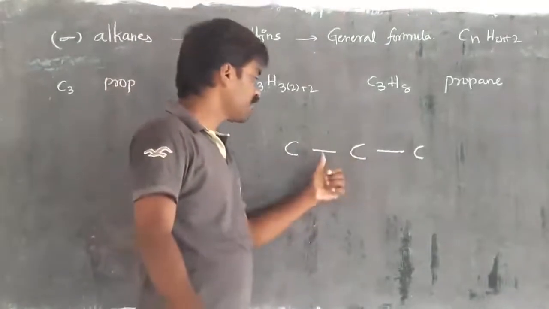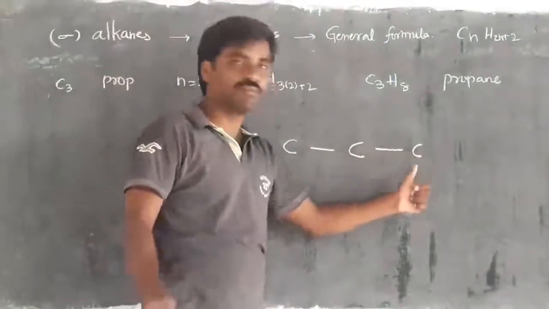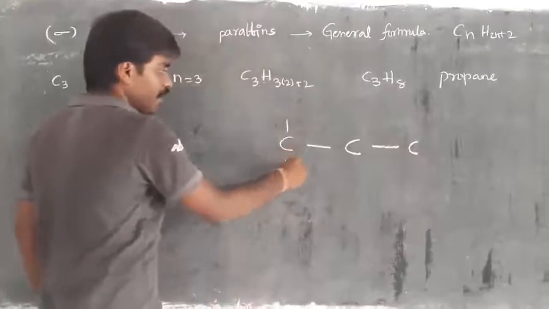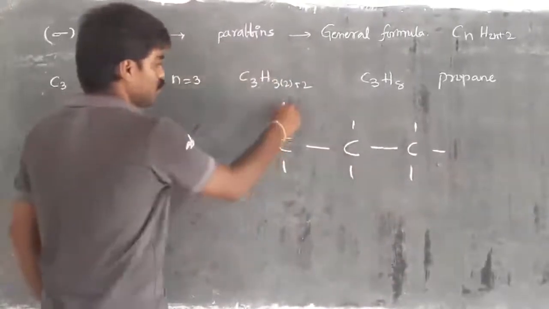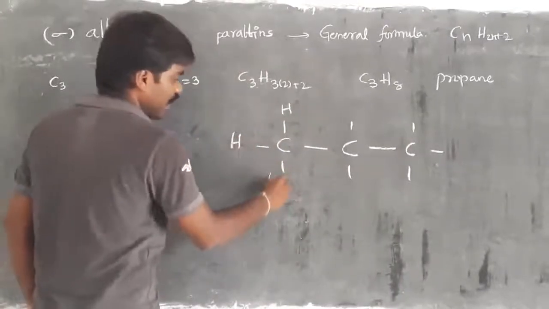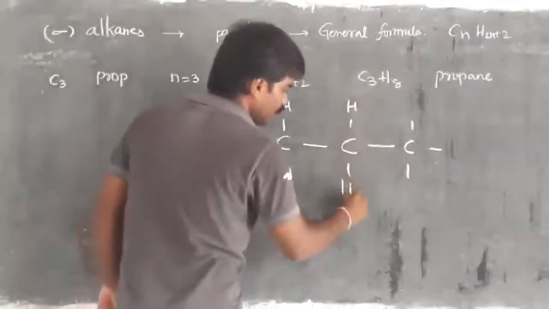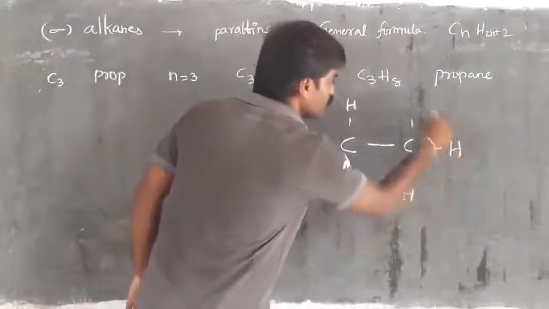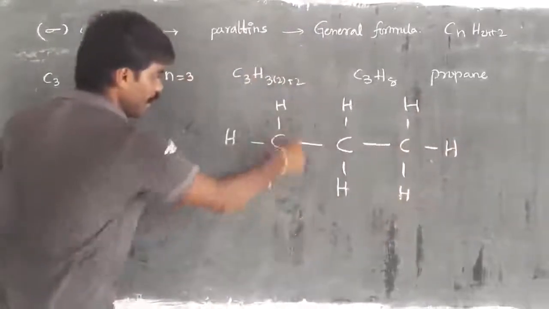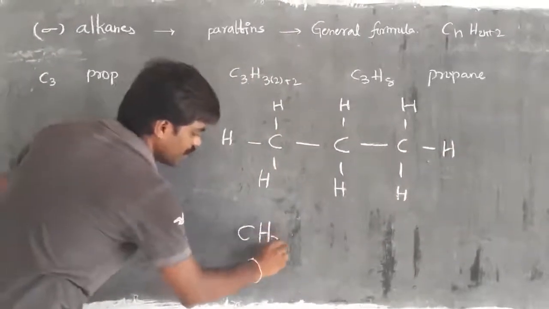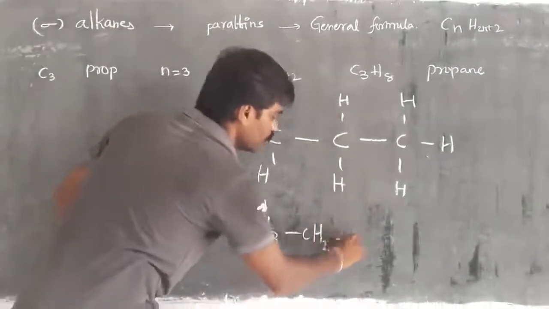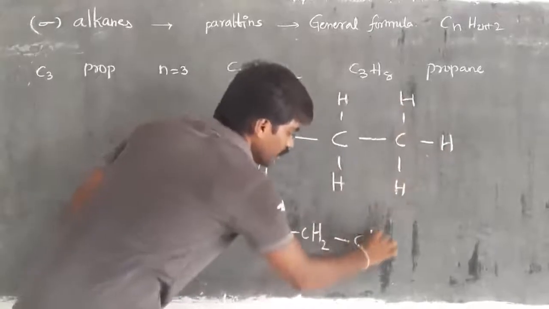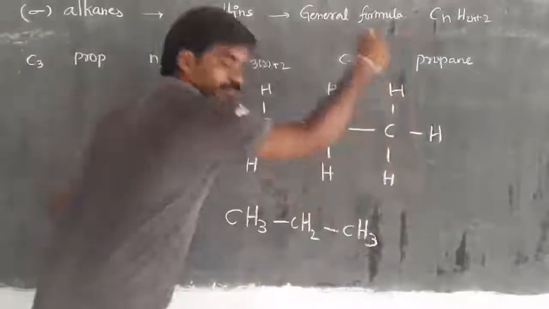First and second carbon with a single bond, second and third carbon also with a single bond. The rest of the carbons have attachments with hydrogen: hydrogen, hydrogen, hydrogen, hydrogen, hydrogen, hydrogen, hydrogen, hydrogen. Then this part we simply call CH3. This part we simply call CH2, and this part is simply called CH3. This is the common representation.